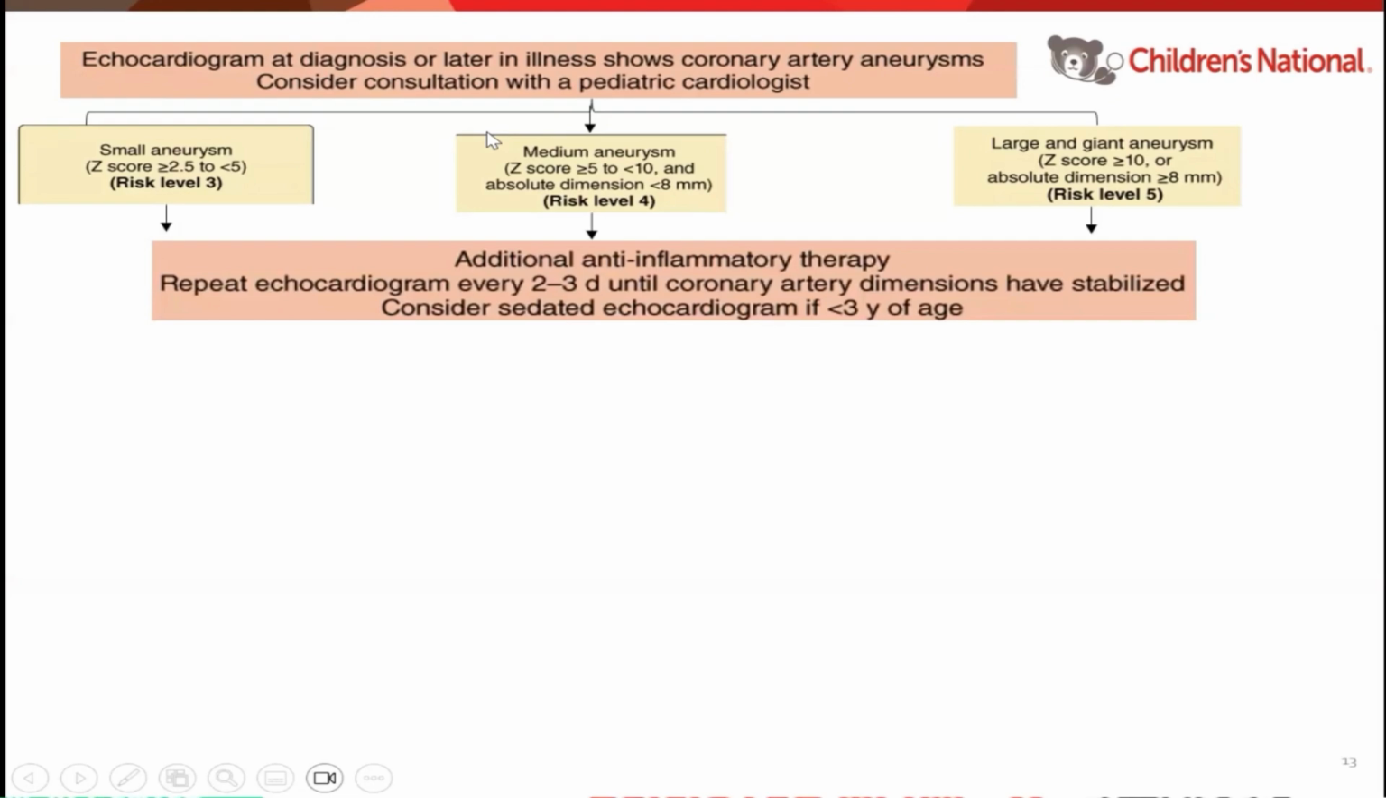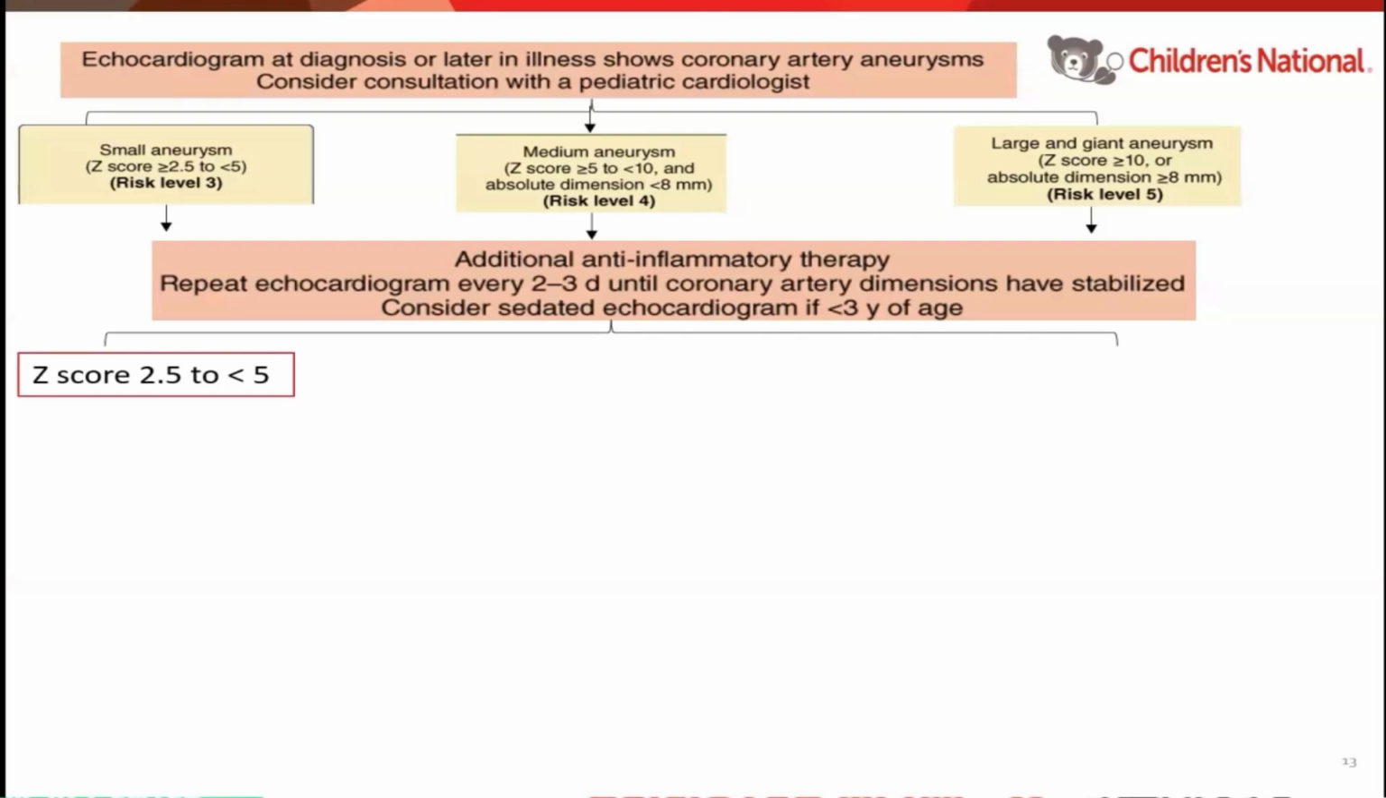If you define an aneurysm, then we will ask for additional anti-inflammatory therapy. Whether the child was considered high risk or not, if you find them to have aneurysms, then for sure we need more anti-inflammation. And we will ask for a repeat echocardiography soon after to make sure that we know how big the aneurysms will get. For children less than 3 years of age, we sometimes have to do a sedated echocardiogram because we're looking at teeny tiny structures, millimeters in size, and we need to make sure that we are measuring the accurate number.